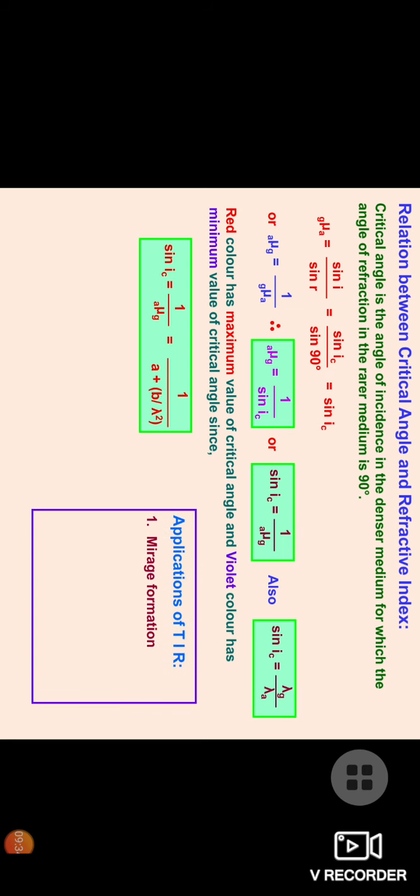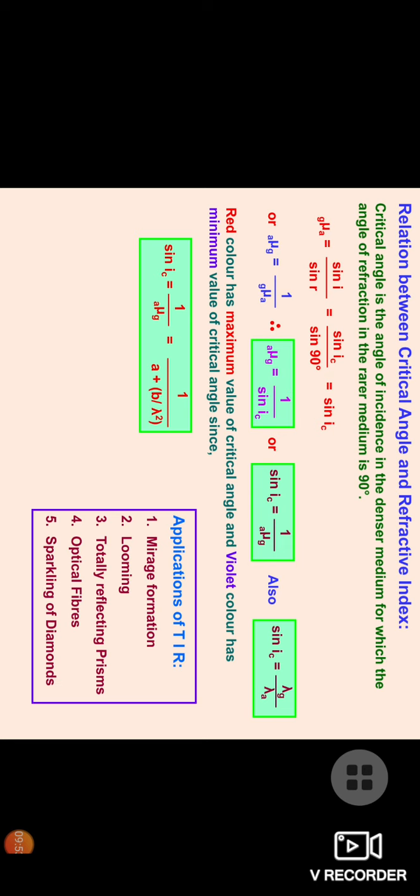Now applications of total internal reflection are mirage formation, looming, which we find in very cold regions where navy ships see another ship floating in the air, total reflecting prisms, optical fibers, and sparkling of diamonds.